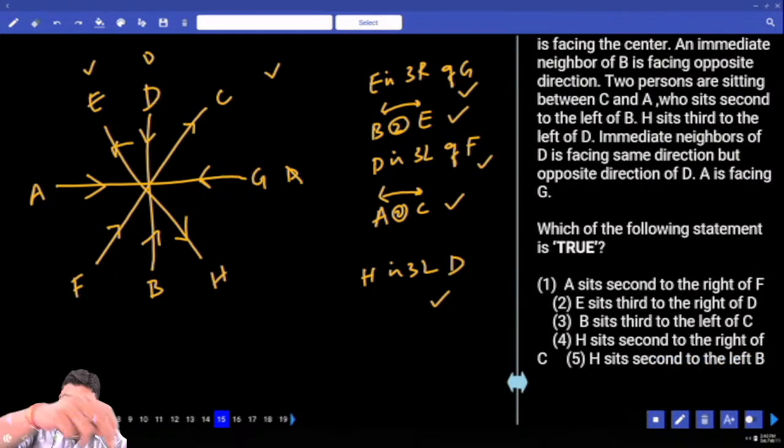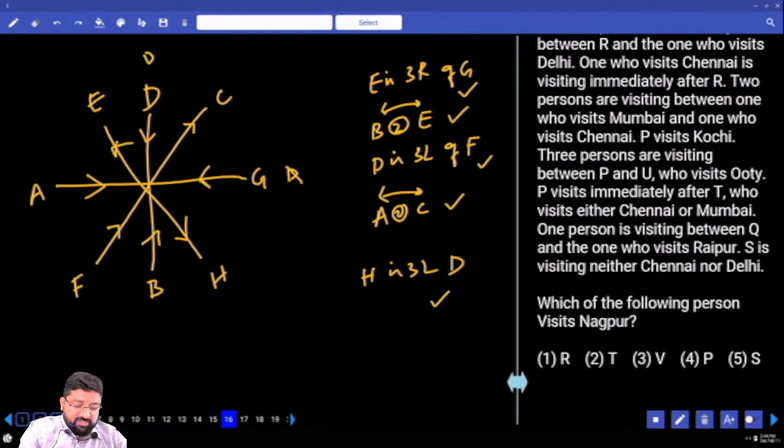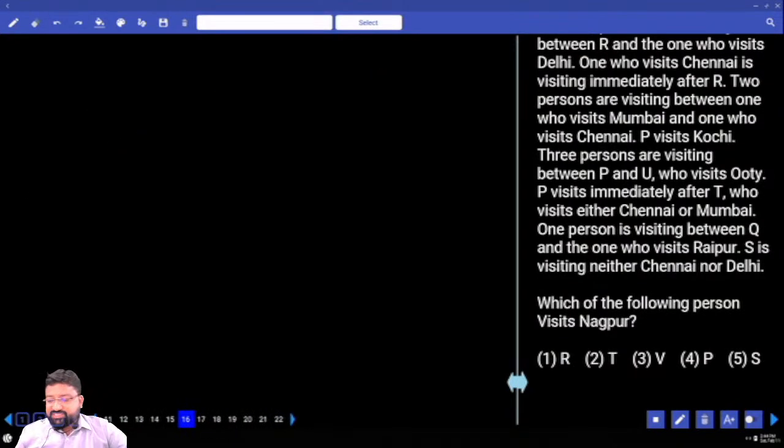Which of the following statements is true? A sits second to the right of F. No. E sits third to the right of D. Third to the right of D? No way. B sits third to the left of C. Third to the left of C is A. H sits second to the right of C. Yes, absolutely yes. Which option is my answer? Fourth option. Let me go for 16 to 20.